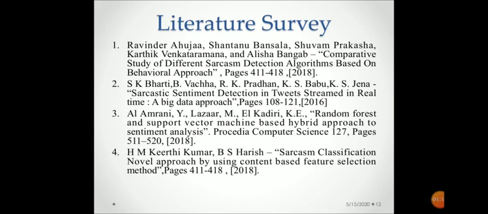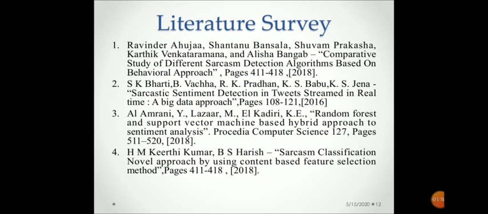The third paper is Random Forest and Support Vector Machine Based Hybrid Approach to Sentiment Analysis, published in 2018. In this work, the focus was on sentiment analysis of product reviews using original techniques of text search. These reviews can be classified as having a positive or negative feeling based on certain aspects in relation to the query based on terms. In this paper, they have proposed a hybrid approach to identify product reviews offered by Amazon.